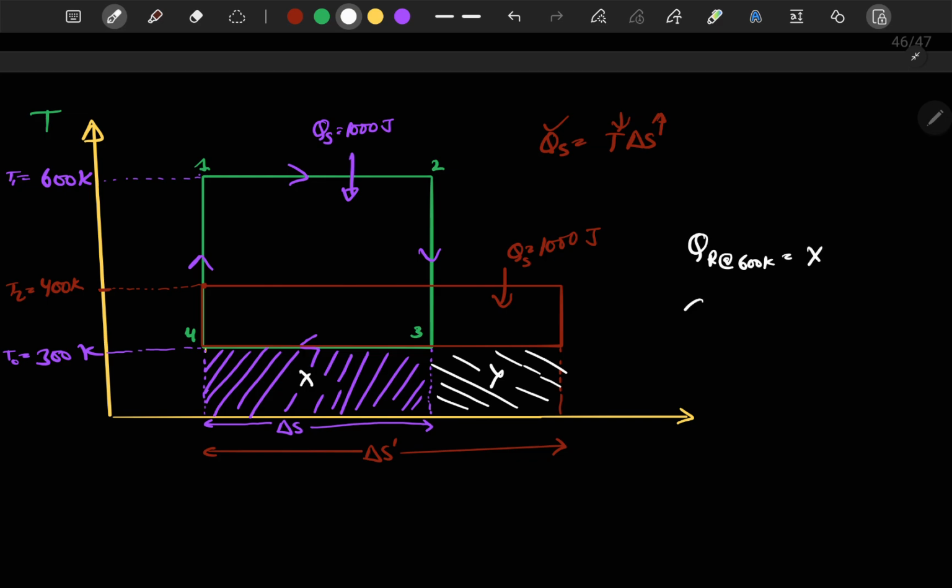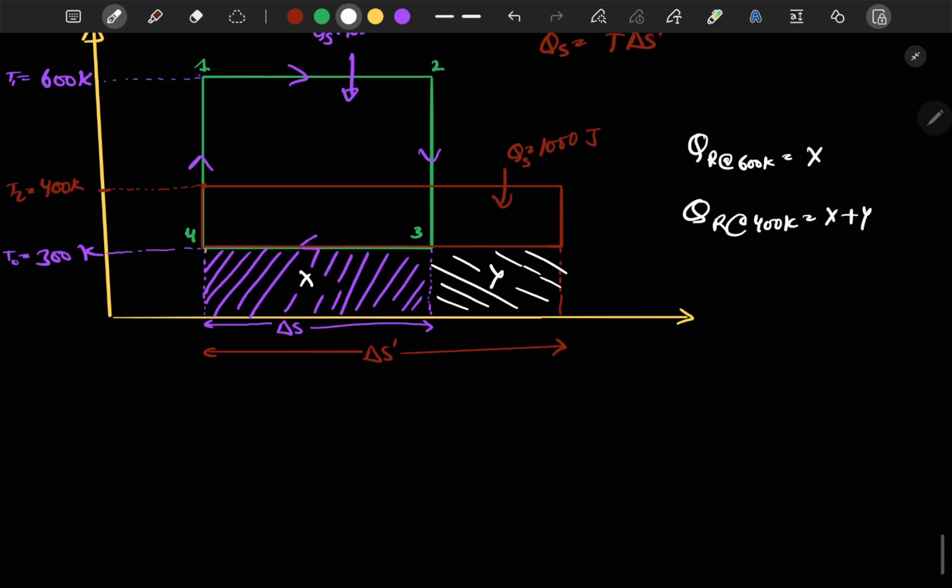Now since we have decreased the supply to 400 Kelvin, Q rejected at 400 Kelvin is equal to X plus Y.